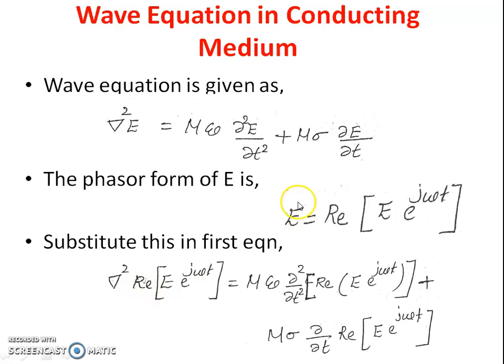So del square of real part of E raised to j omega t is equal to mu epsilon dou square divided by dou t square, where in the place of E we put real part of E raised to j omega t, plus mu sigma dou by dou t of real part of E raised to j omega t.